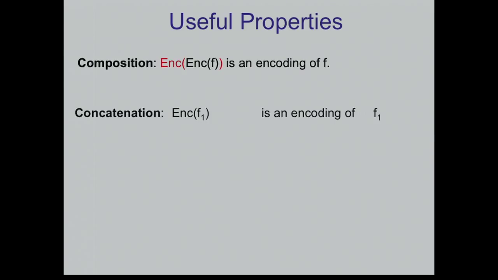Another property is that if you take an encoding of a function f1 and an encoding of a function f2, then this joint function will be an encoding of the pair f1, f2. Again, this is trivial, right? You're just going to concatenate the simulators and concatenate the decoders. But this is very useful because it tells you that if you have a multi-output function, then you can encode it by encoding the outputs bit by bit. So this is something that you can use.